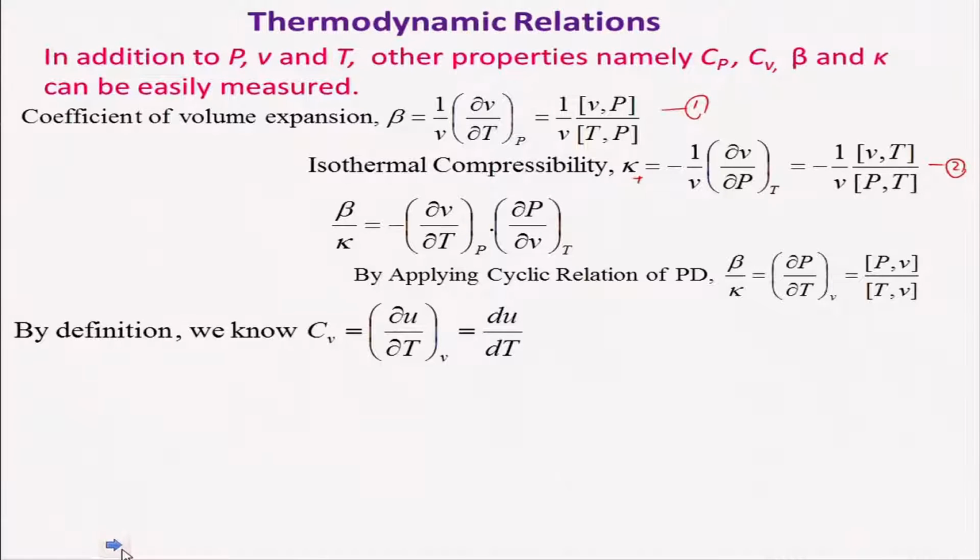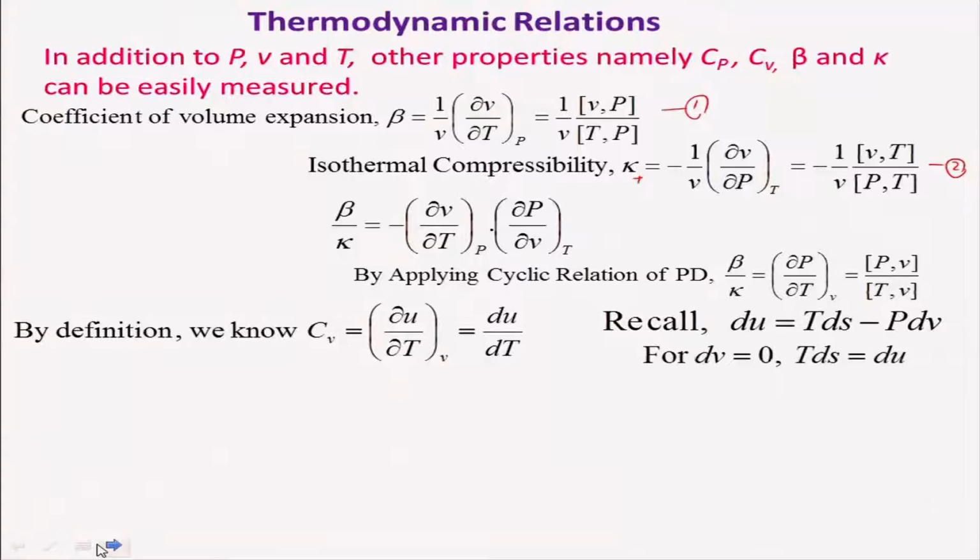By definition, we know Cv is equal to ∂U/∂T at constant volume, which is dU by dT. We know that dU is equal to TdS minus PdV. When dV is constant, that is nothing but TdS, so TdS is equal to dU.